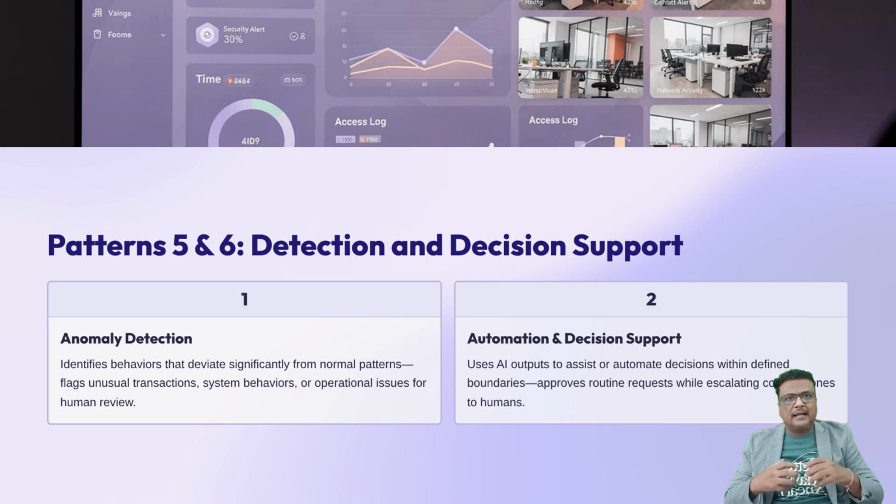Now, let's move into the fifth pattern, anomaly detection, which is extremely important in risk focused projects. Here's the official study guide definition explained naturally. Anomaly detection identifies data points or behaviors that deviate significantly from normal patterns. Let me say that simply. Anomaly detection finds things that look unusual. Think of it like noticing something doesn't feel right. You might have seen this in fraud detection. Transaction looks different from usual behavior, so it gets flagged.